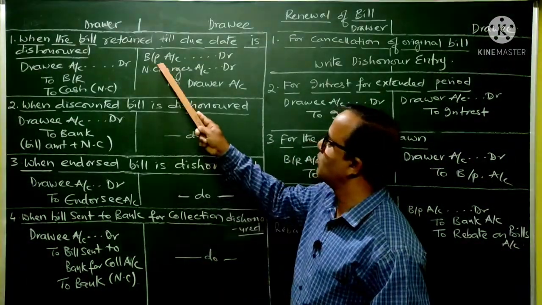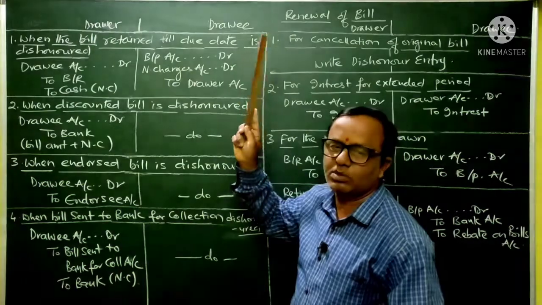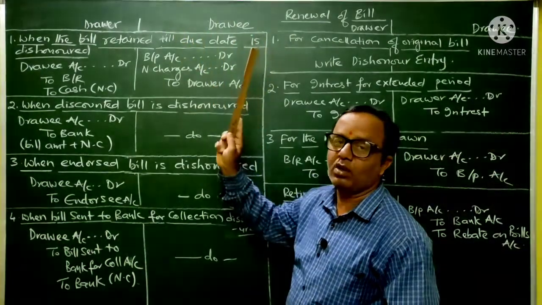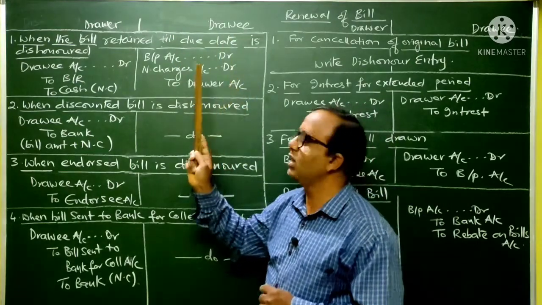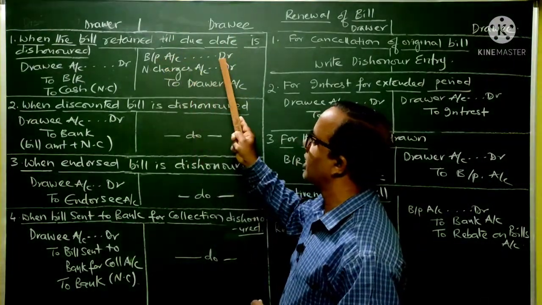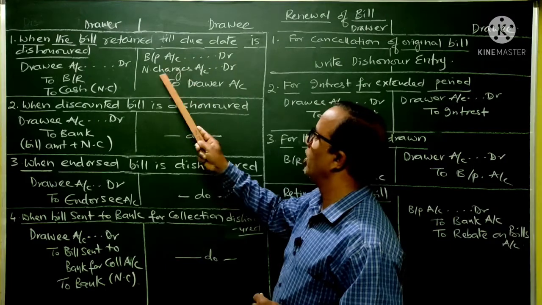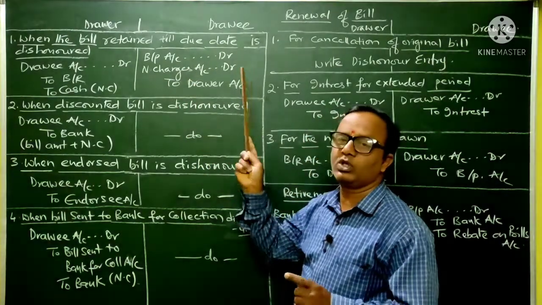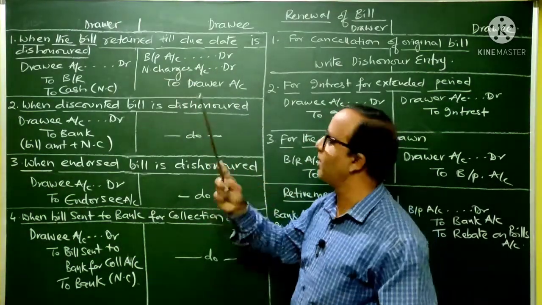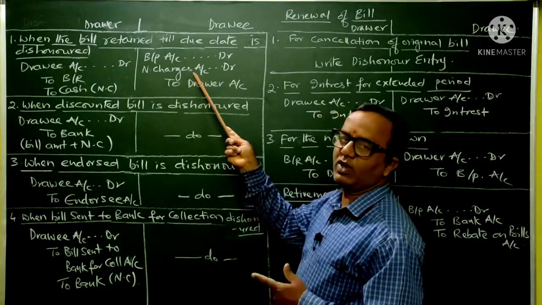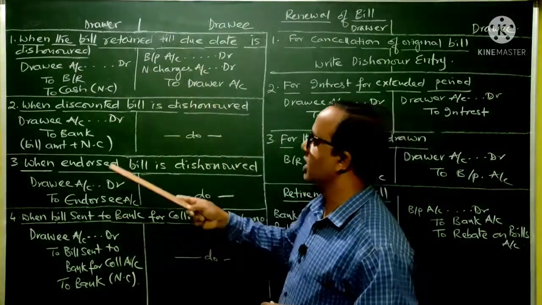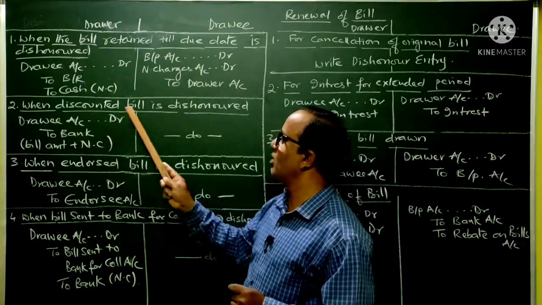It is nothing but bills payable account debtor, because when he has accepted, the bills payable was credited in that entry, now it is debited. Bills payable account debtor with the bill amount, then noting charges account debtor. This is nothing but noting charges which he is supposed to pay when he pays the money. Then again to drawer account, because this is an expense to him, we are debiting it here, it is a nominal account.